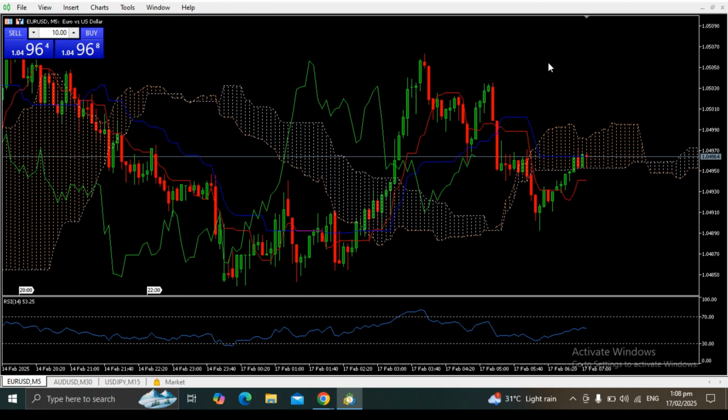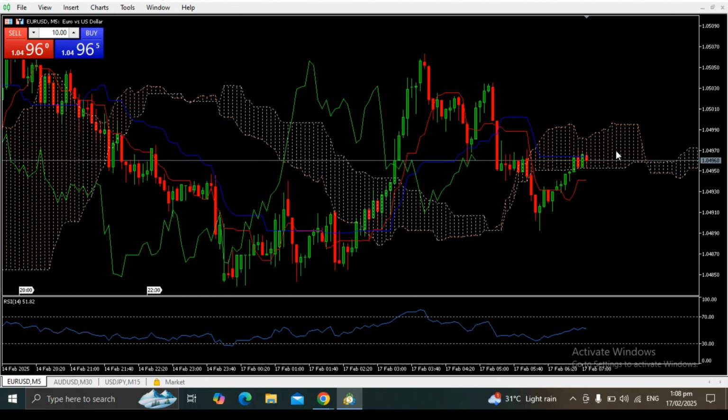Okay, so we are looking here at the euro versus dollar chart on a 5-minute time frame. So based on this, the price may consolidate inside the cloud,